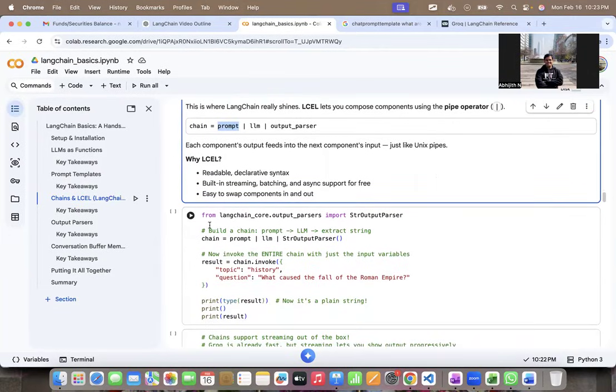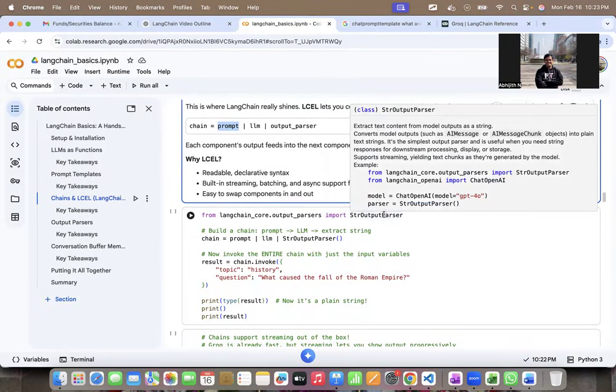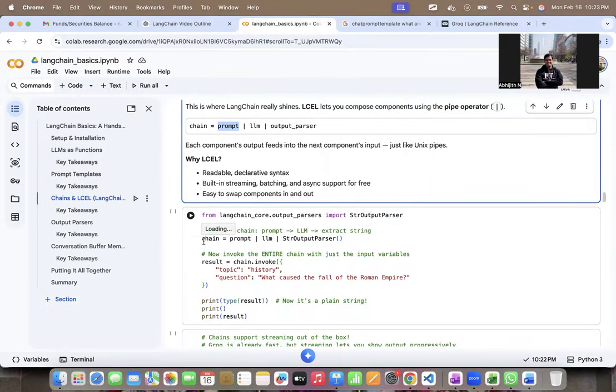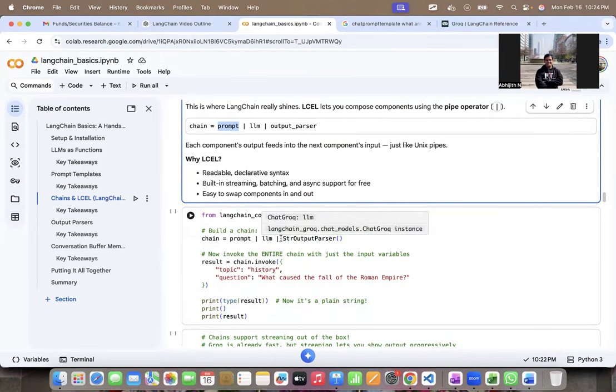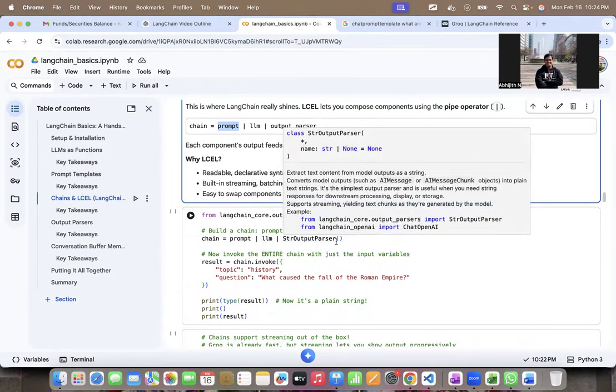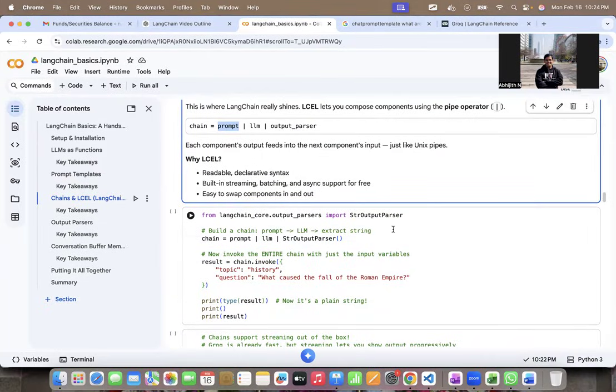So if you see here, from LangChain core output parsers, I'm importing a class called StringOutputParser, which is required further. And I'm going to create a chain. The chain has the prompt which is defined above. It has the LLM which is defined above. And then I'm chaining both of these, and then chaining the output of the LLM to the string output parser. Right now, I can invoke the chain, and this will basically sequentially invoke all of these.